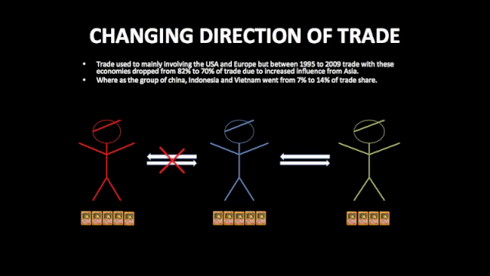The direction of trade flows has changed in recent decades, reflecting the changing importance of different economic regions. Trade used to mainly involve the USA and Europe, but between 1995 to 2009, trade with these economies dropped from 82% to 70% due to the increased influence from Asia, whereas the group of China, Indonesia and Vietnam went from 7% to 14%. This would be like the powerful blue group trading with the increasingly powerful green group due to their increasing trading power, rather than trading with the red group as previously done.